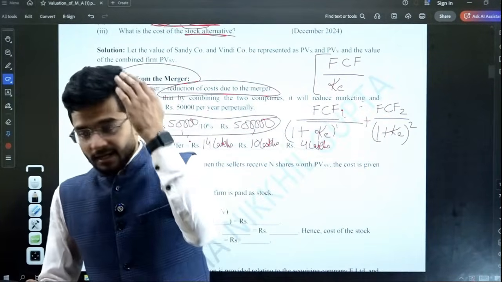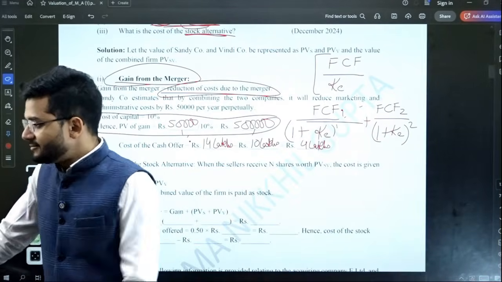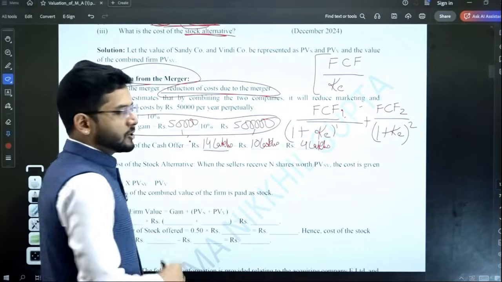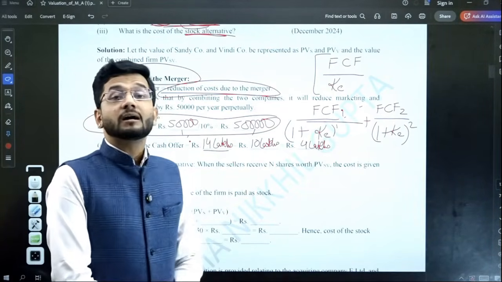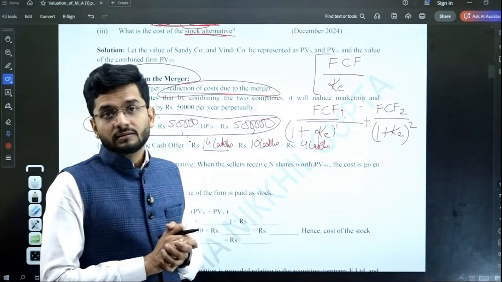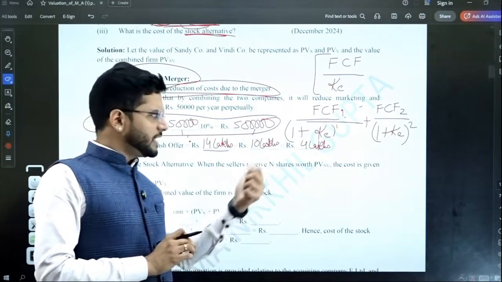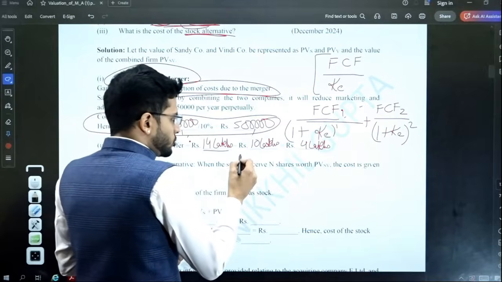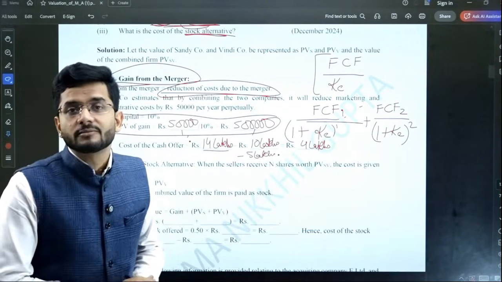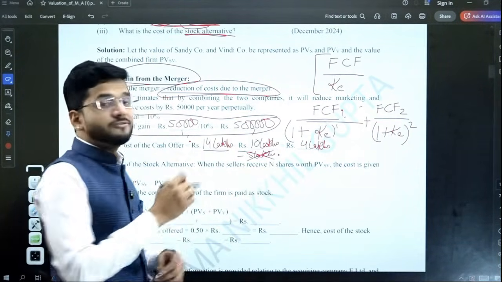Now usually students are stuck over here by one question. Students are generally asking me: okay, sir, we have to pay 14 lakh rupees, right? We are getting a company worth 10 lakh rupees, right? But sir, we are also getting the value of the company increased by 5 lakh rupees, which is the synergy. So sir, ideally, we should also subtract synergy from here. This is the question which I usually get from students. No guys, we don't subtract synergy from here.